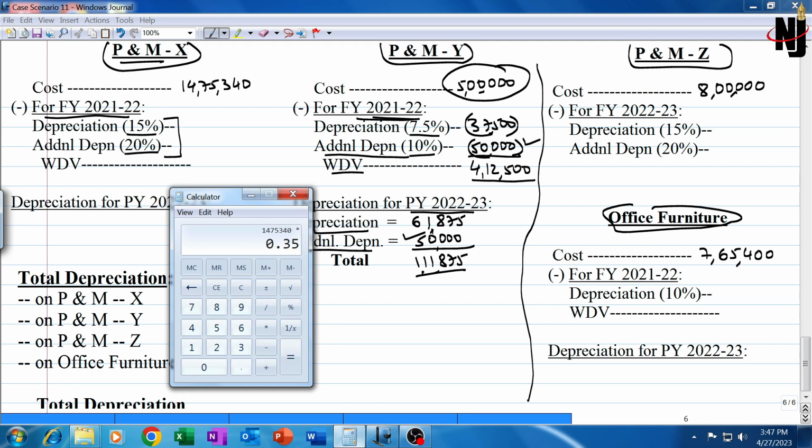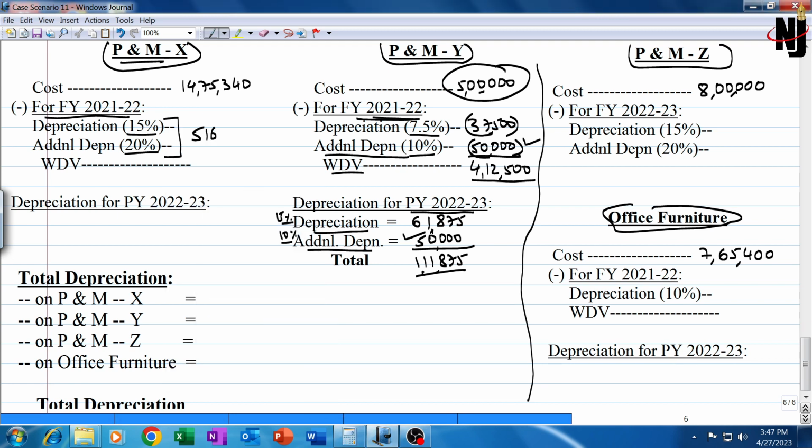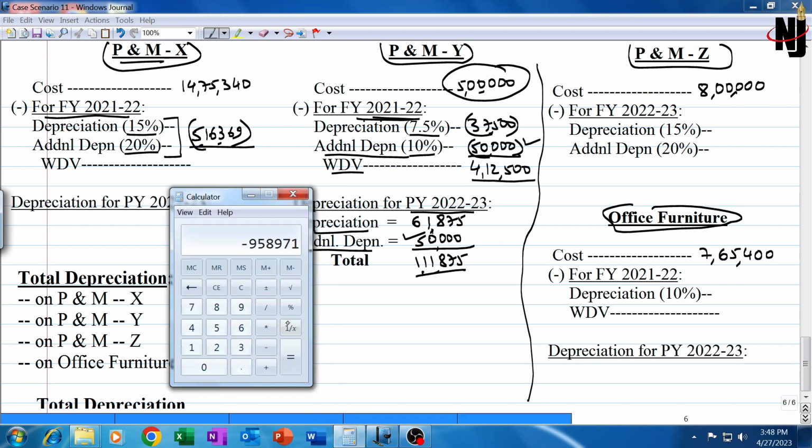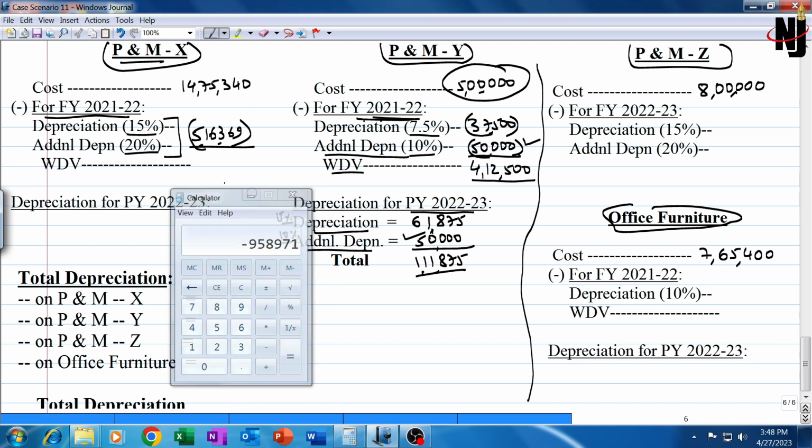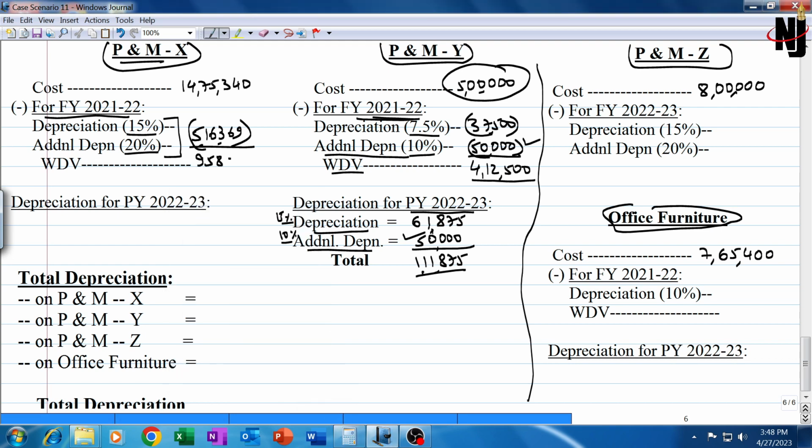1475,340 into 0.35, 516,369. 516,369 is the total depreciation and additional depreciation on this for the last year. WDV will be 958,971, on which we will compute depreciation.